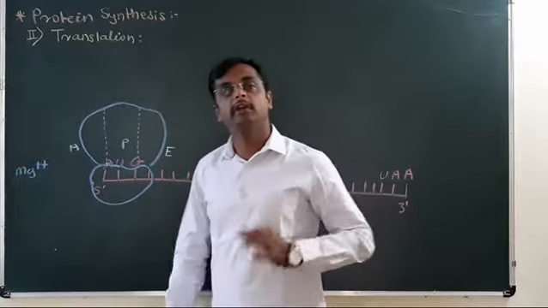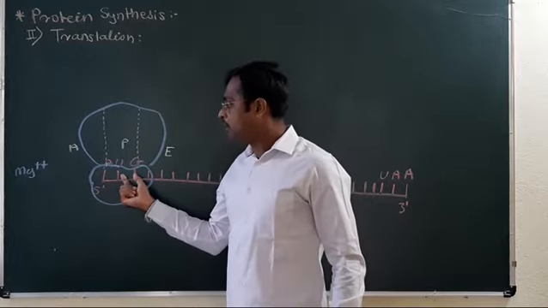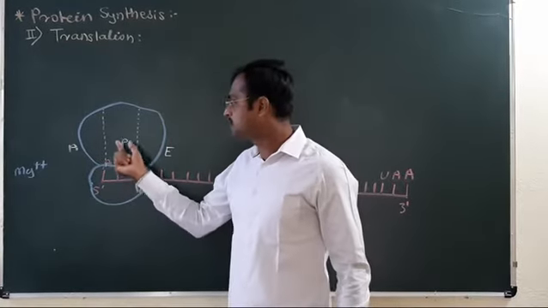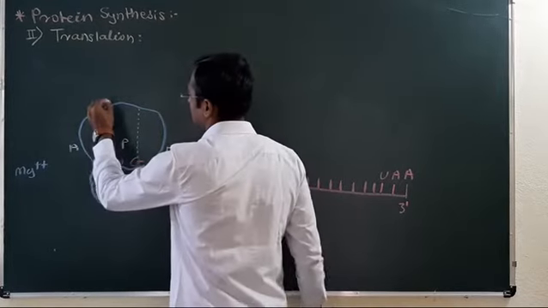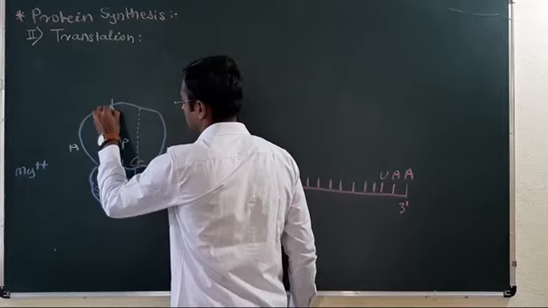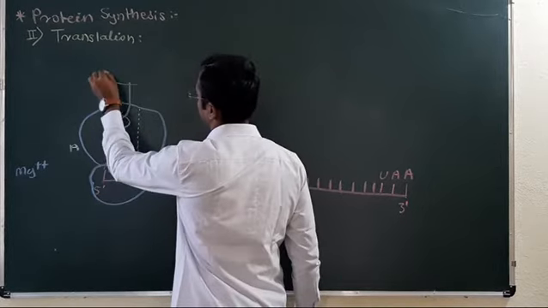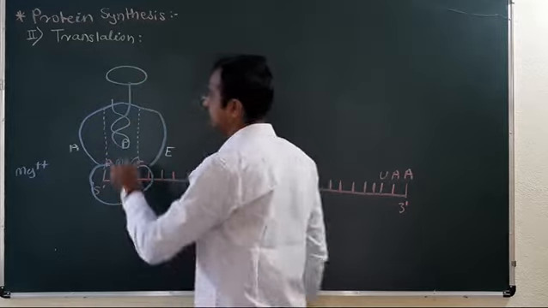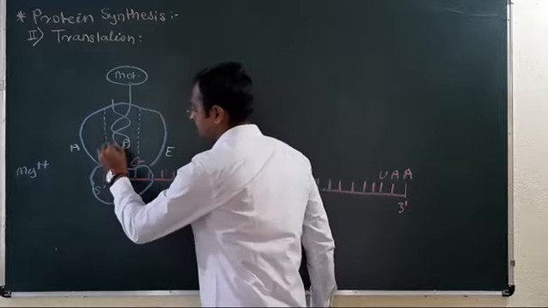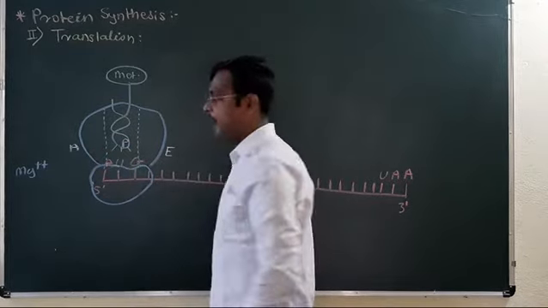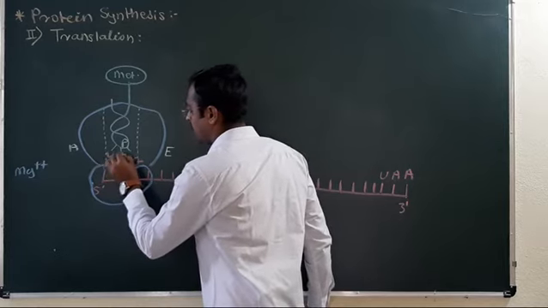Now, the activated amino acid, the first amino acid, comes to the P site directly. The tRNA will bring the first amino acid, that is methionine, and here the codon-anticodon pairing takes place, UAC.